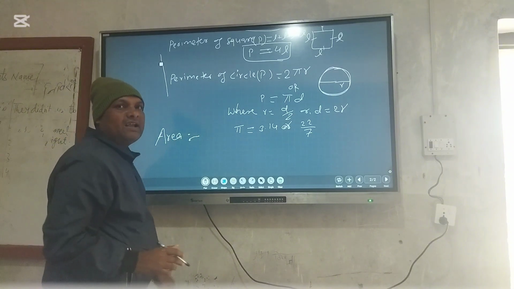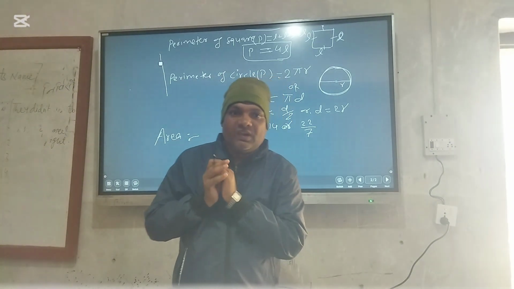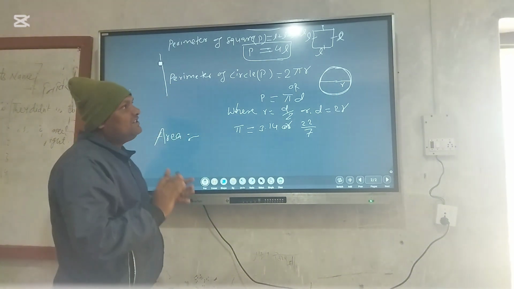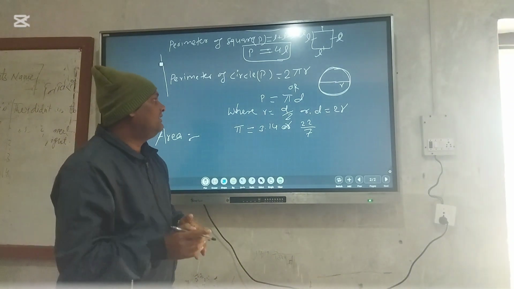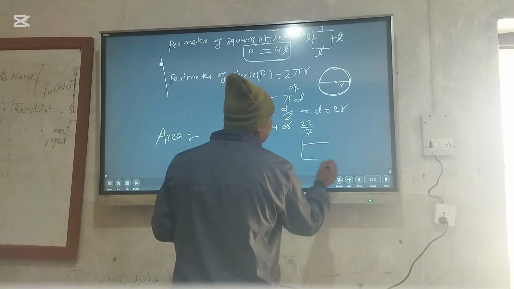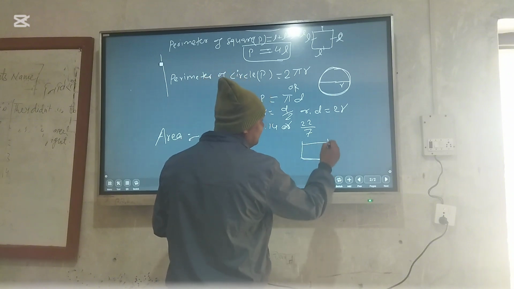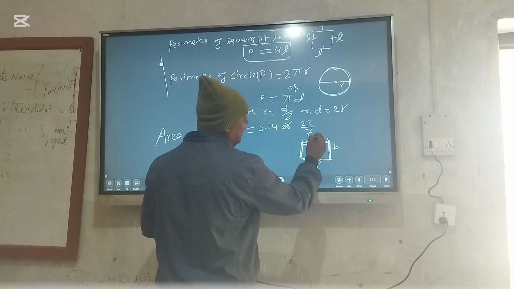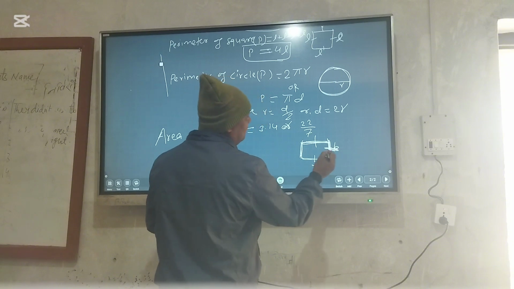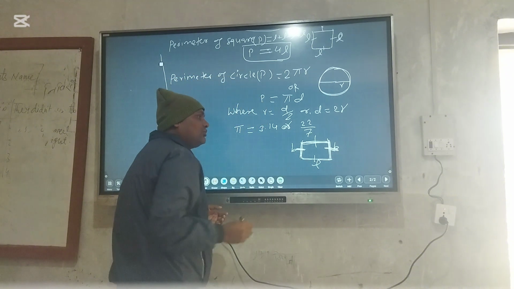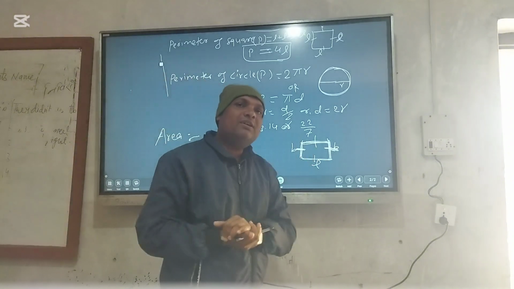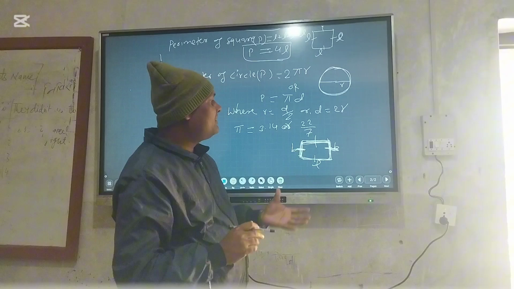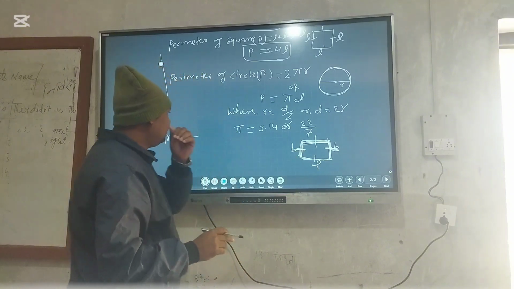What is area? Area means the area of a plane figure is the measure of the plane surface enclosed by its boundary line. That means if this is a rectangle, this is the length, this is the breadth, and this is also length and breadth. These are equal. This side and the opposite side are equal. So we have to calculate the area of the rectangle.